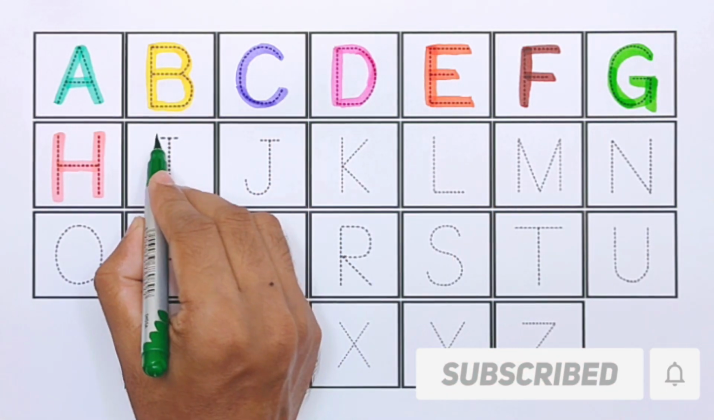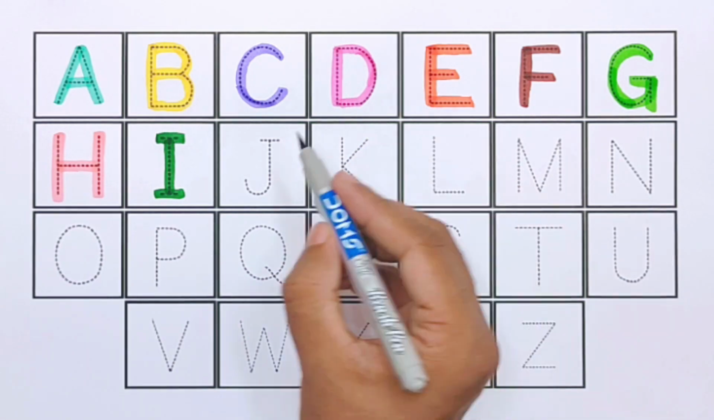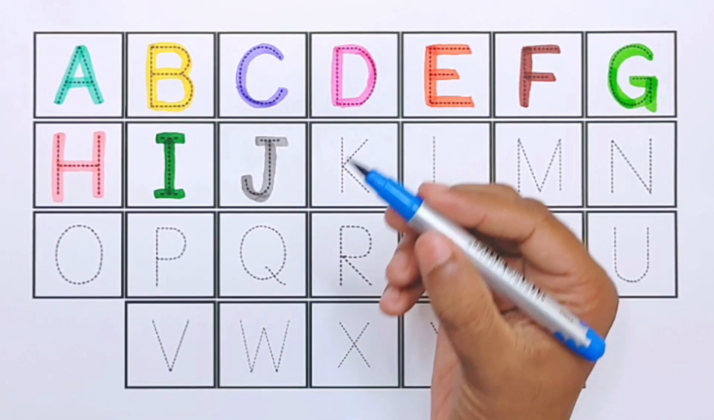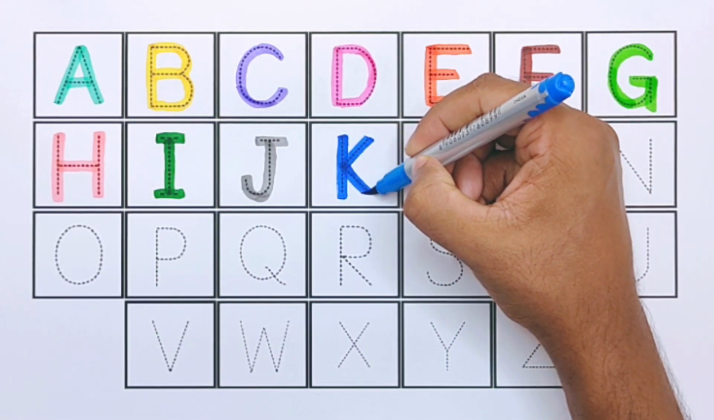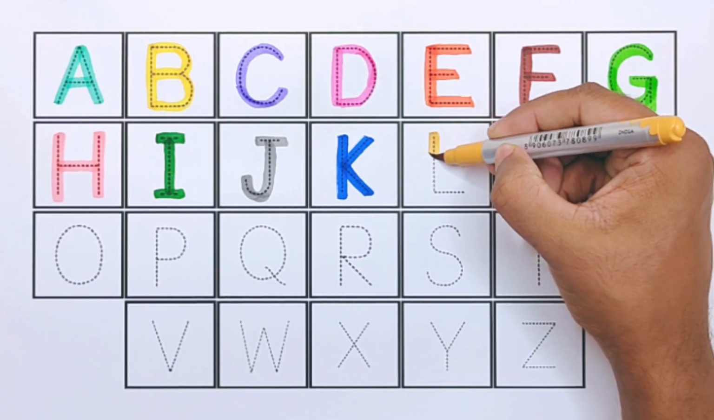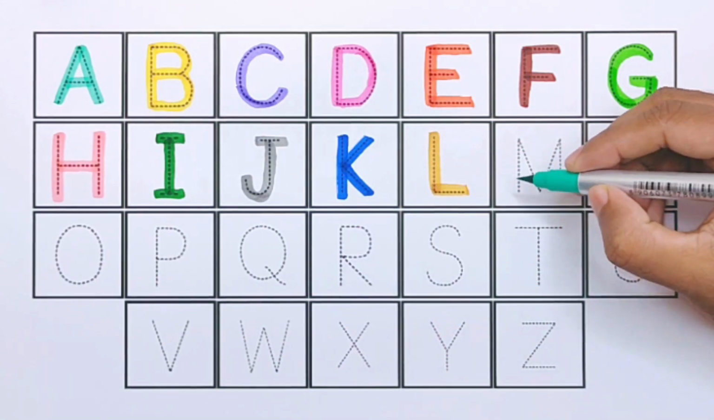Dark green color. I for ice cream. Gray color. J for jacket. Blue color. K for kangaroo. Yellow brown color. L for ladybug. C green color.